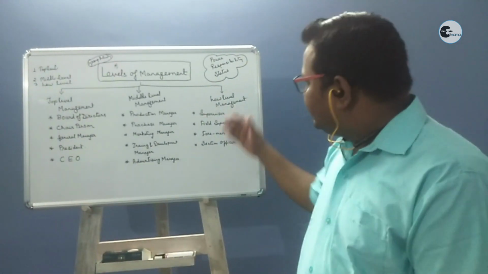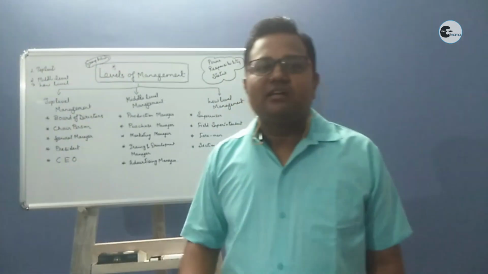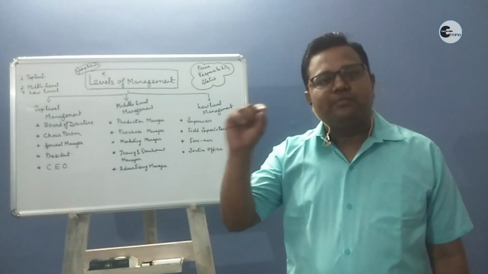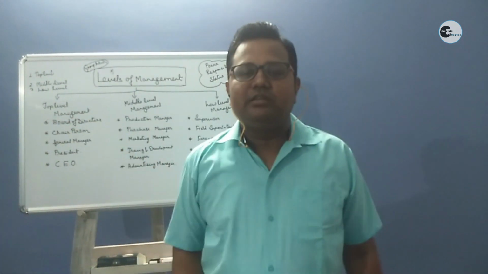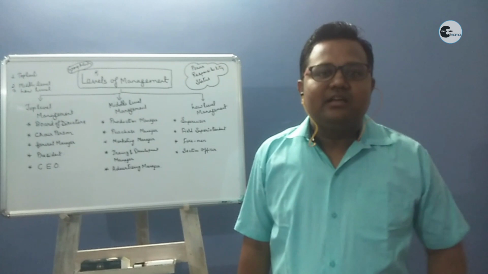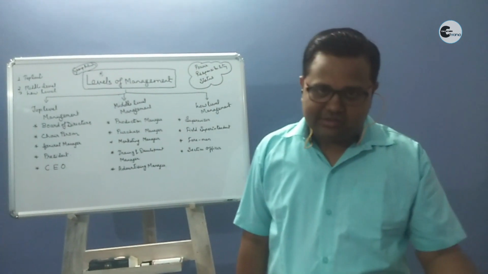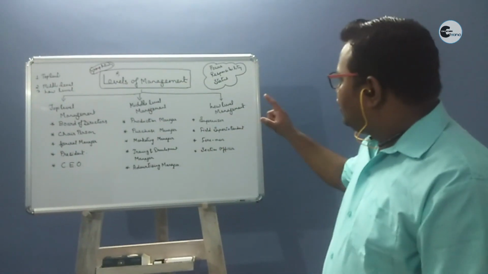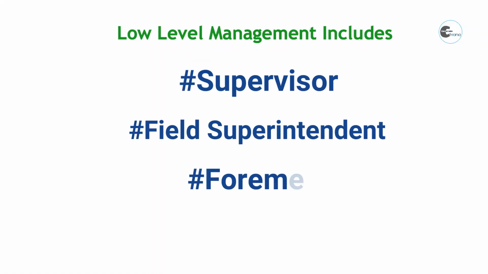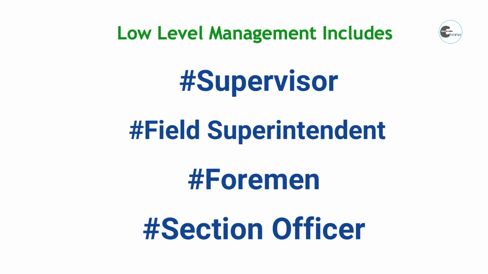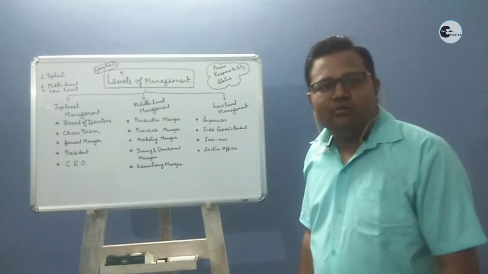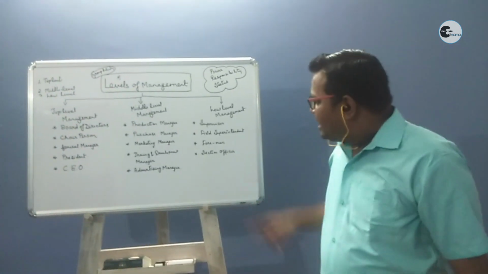Okay, and the third level is low level management. These are the managers who directly relate with the working class, and they are generally known as supervisory managers. Low level management includes the supervisor, field superintendent, foreman, section officer. These managers stay at the field level. They manage the working class.